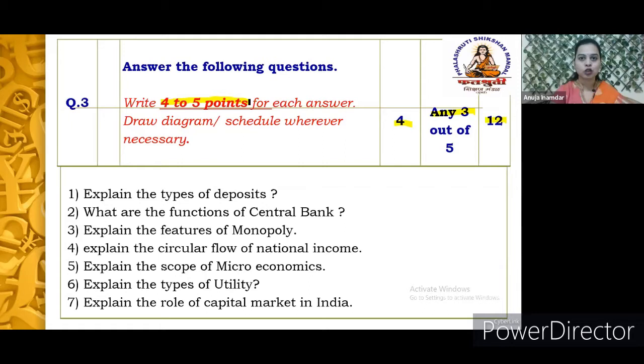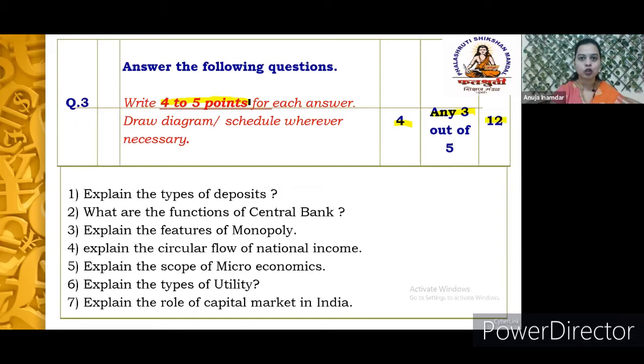If we specifically look at the first 5 chapters, that is the microeconomic part, in microeconomics you will learn the types of utility, or the features of monopolistic competition. It is given in the textbook also point wise. So while writing this answer also, make sure that you write in the form of points.